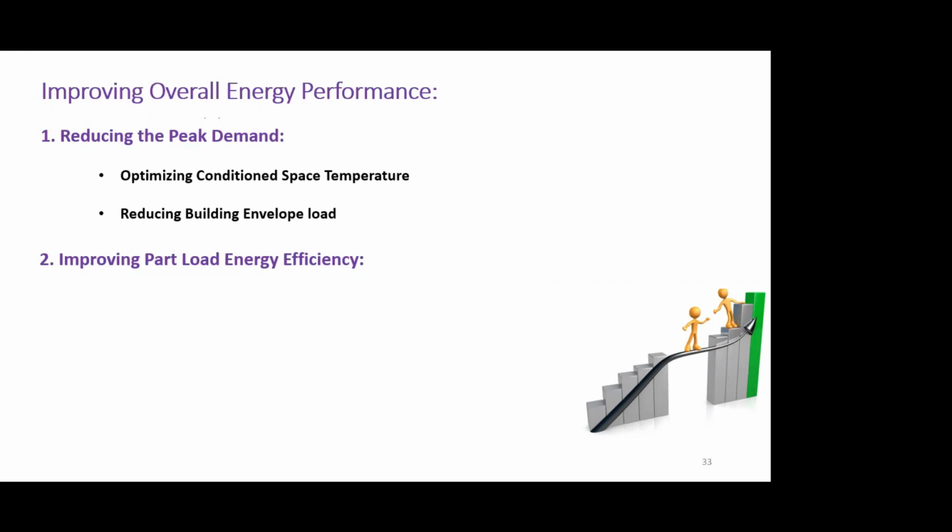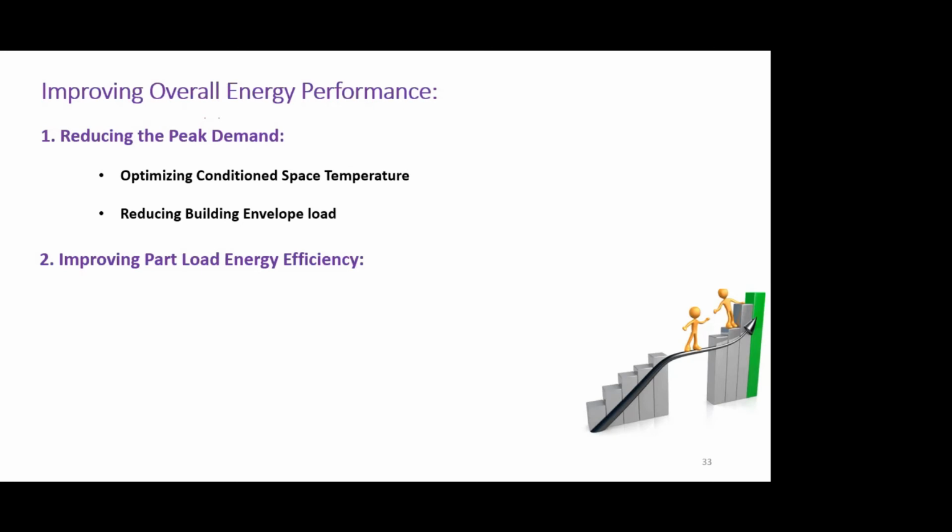There is also variation in occupant load, plug load, lighting load, and other equipment load. Typically the air conditioning system, as we will see a couple of slides later, operates at its peak capacity only about 1% of annual hours. 99% of the time, the air conditioning system is working at reduced capacity. That is what we term part load.